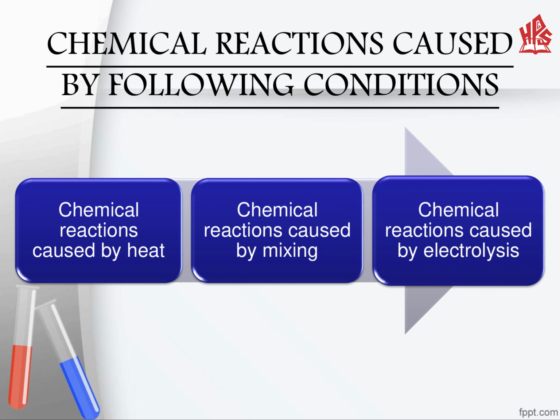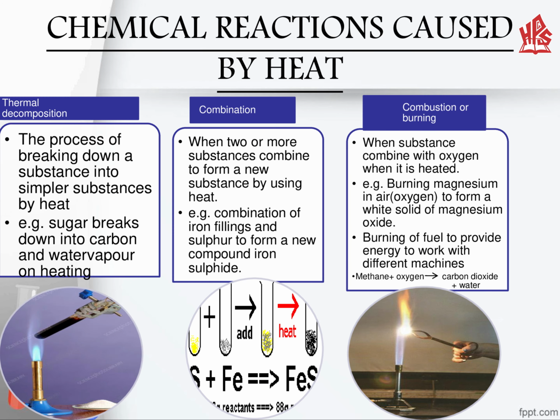Now here we are discussing some conditions which cause chemical reactions. There are three basic conditions. First is chemical reaction caused by heat, then chemical reaction caused by mixing, and chemical reaction caused by electrolysis. Now here we are discussing chemical reaction caused by heating. There are three methods: first is thermal decomposition, second is combination, third is combustion and burning.